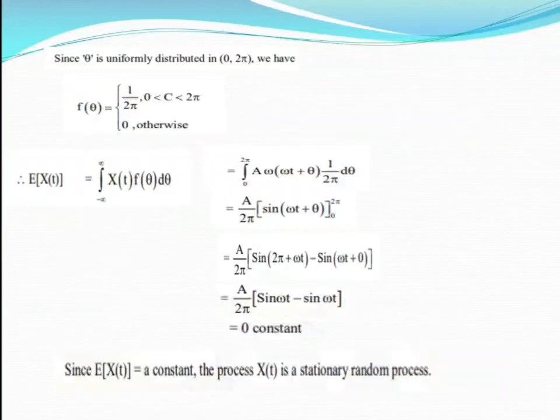Sine of 2 pi plus omega t, that is, sine values in the first quadrant are all plus. Therefore sine of omega t minus sine omega t. Therefore the answer is 0, which is constant. Since E of x of t is a constant, the process x of t is a stationary random process.